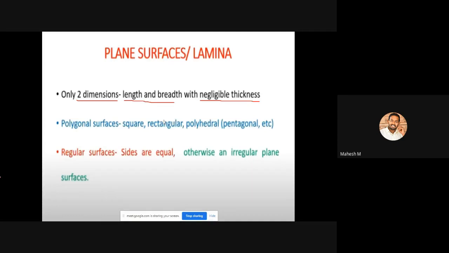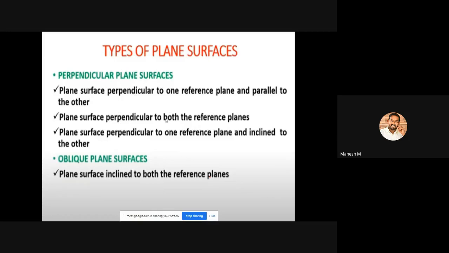Next, different shapes. We will be discussing different shapes like square, rectangle, pentagon, hexagon, and also the circle. The next types of plane surfaces are called perpendicular plane surfaces and oblique plane surfaces.